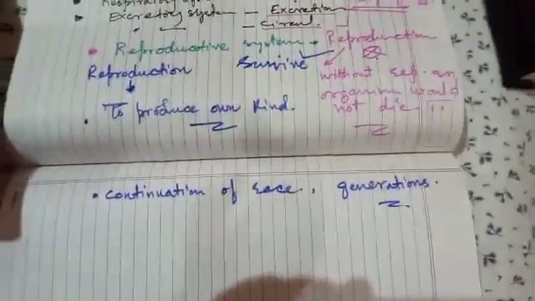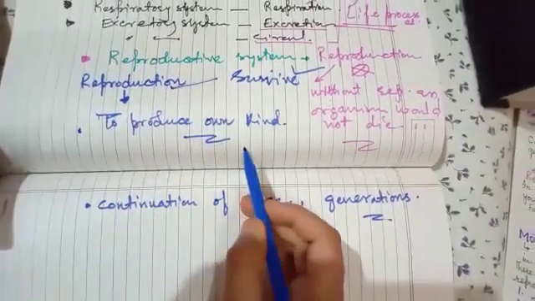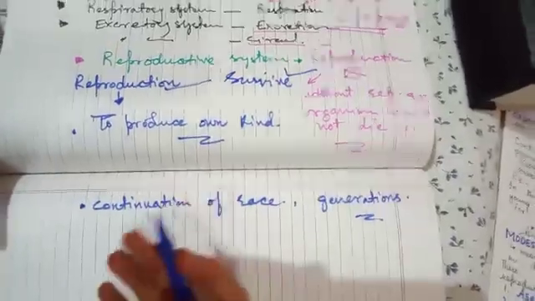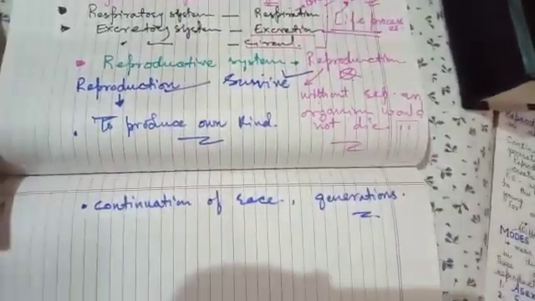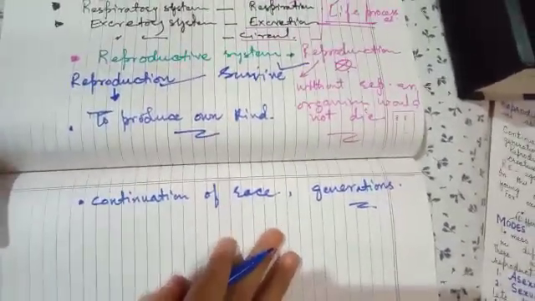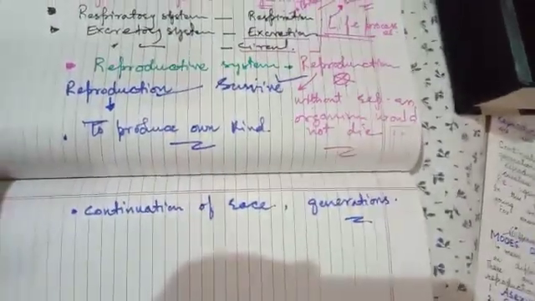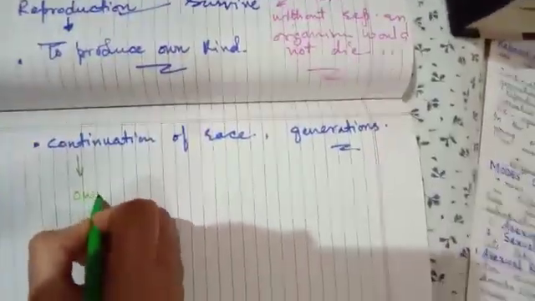A species needs the process of reproduction to continue its kind, to continue its race, to continue its generations. It is the process by which living organisms produce young ones of their own kind. Now, what does this mean? Of their own kind.